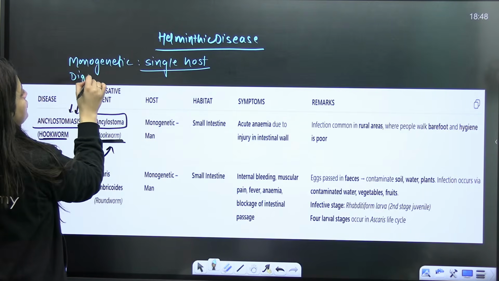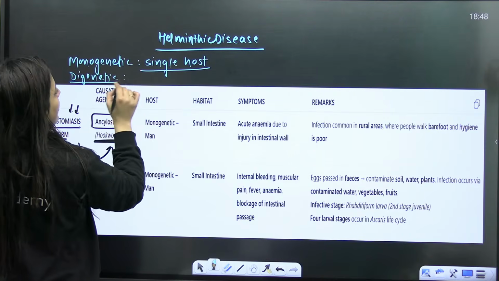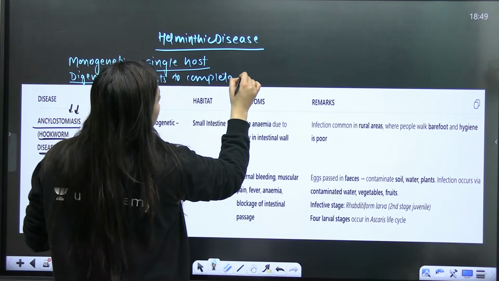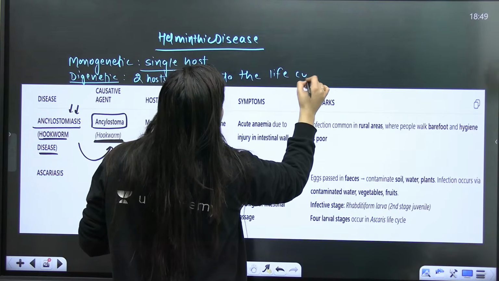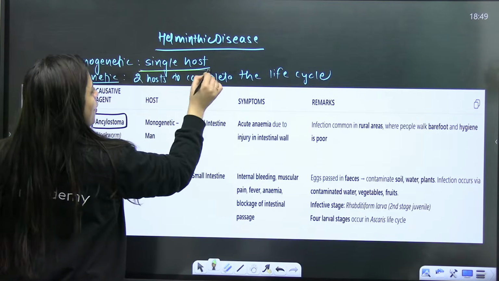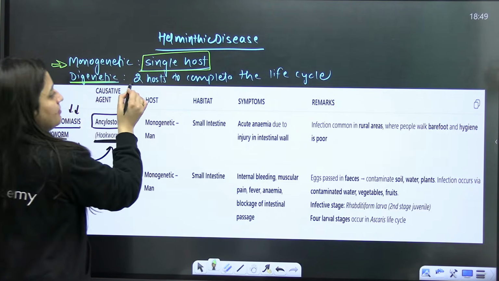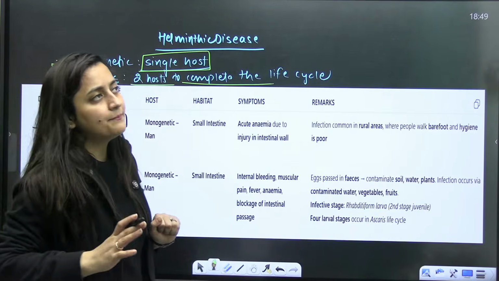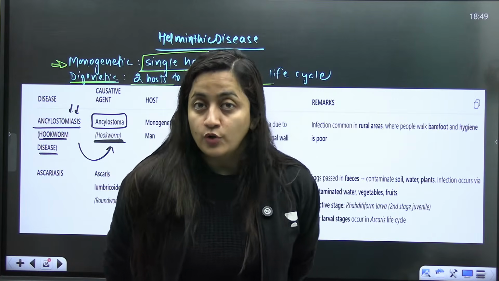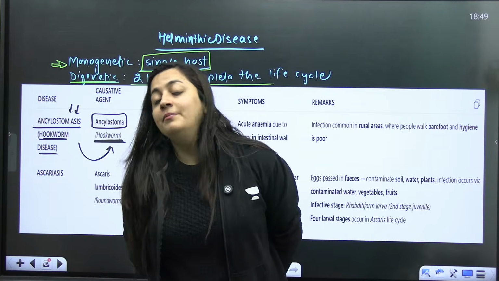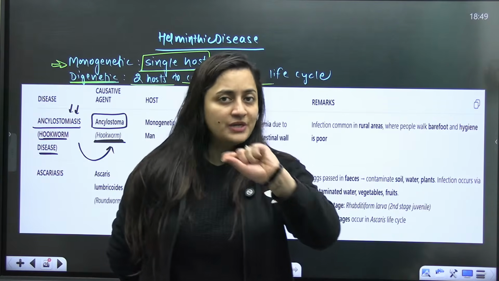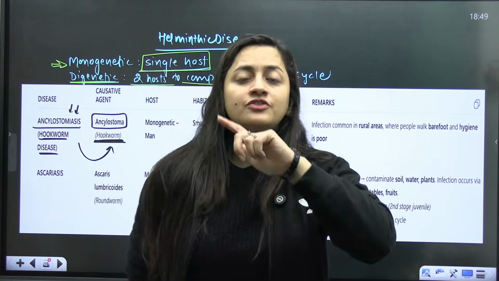If the word is digenetic, it means that particular pathogen requires two hosts to complete the life cycle. These are the terms that you have to remember. Monogenetic means a single host, digenetic means two hosts. For example, take malaria caused by the malarial parasite Plasmodium. The two hosts are the female Anopheles mosquito and the human. Obviously that is not a helminthic disease, it is a protozoal disease, but I am just giving you that example.